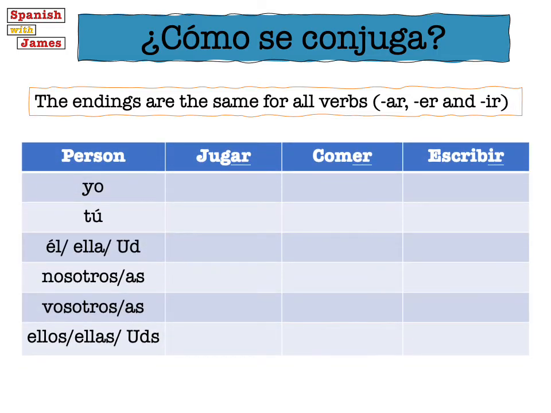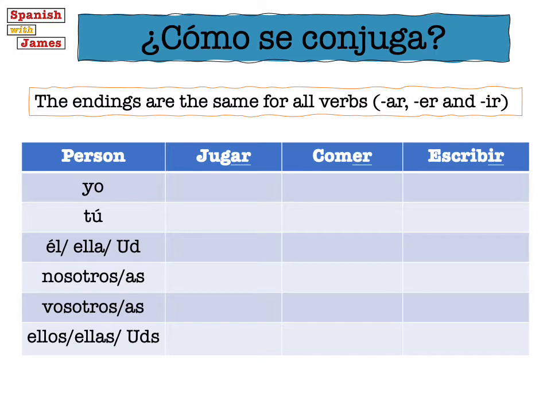So here we've got the different persons again, and now we've got an AR verb, ER verb, and an IR verb. So we've got jugar, which means to play, comer, which is to eat, and escribir, which is to write. So have a little go, if you can, at thinking about how these verbs will be conjugated in each of the different persons.